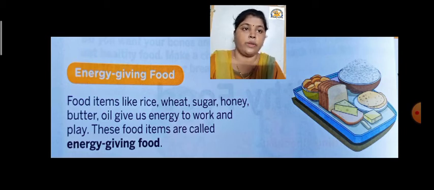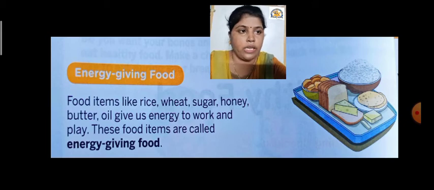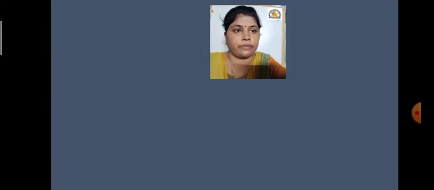Why? Because if we have these food items in our meal, we get energy by taking this food. That's why the name of the group is energy giving food. Once again I will repeat the items: rice, wheat, sugar, honey, butter and oil. By eating such foods we get energy. So let us see the next food group.